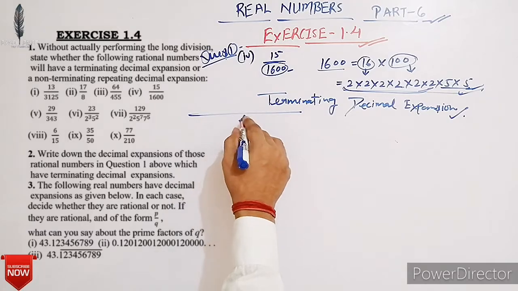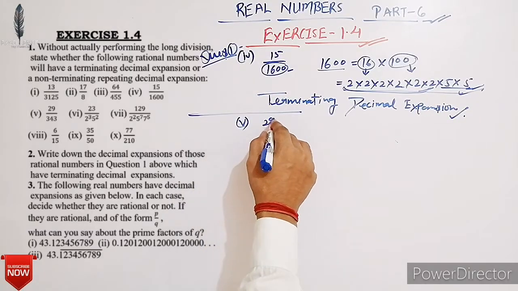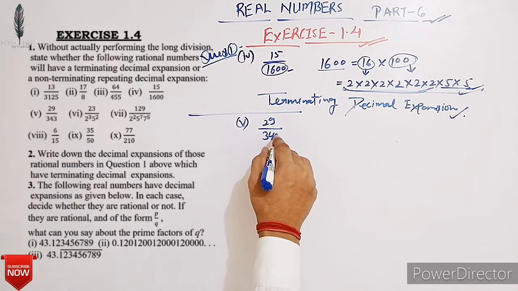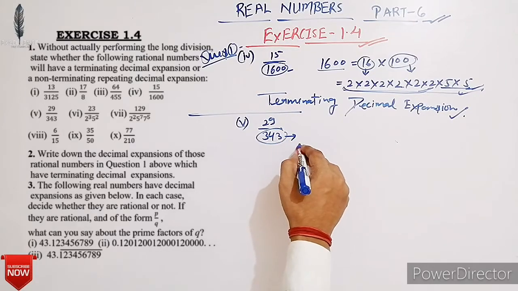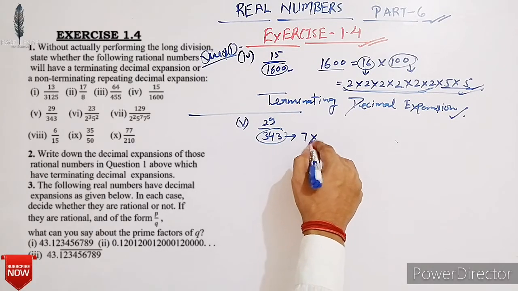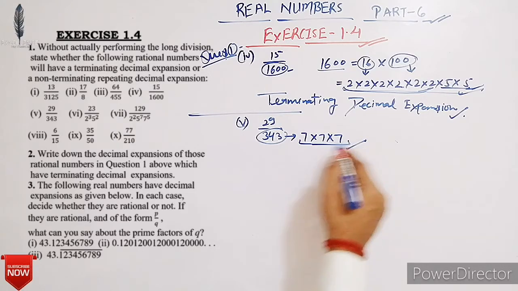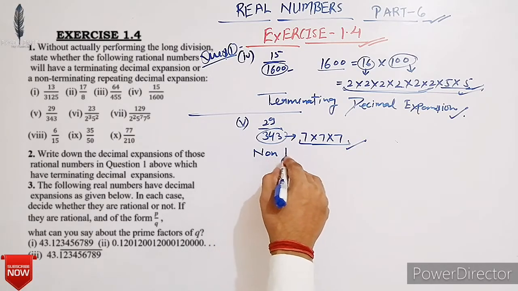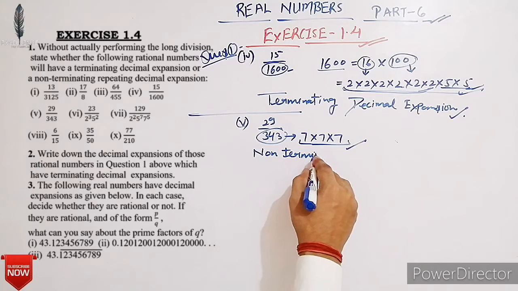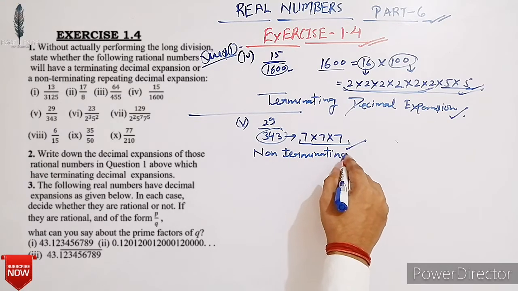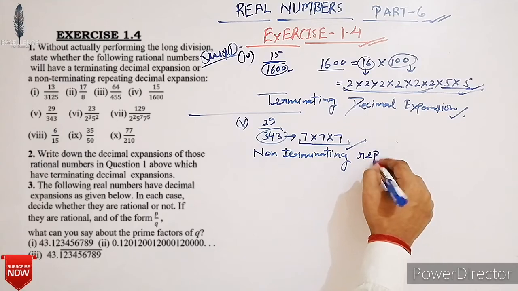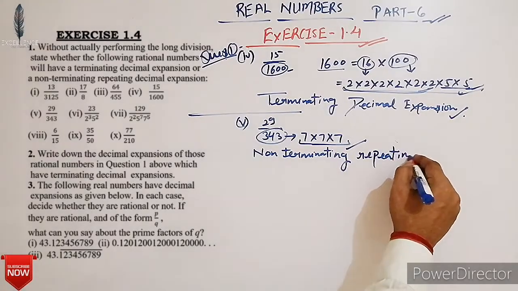Now next, 29 upon 343. Its factors are 7 into 7 into 7. So clearly it has prime factors other than 2 and 5. So it will have non-terminating repeating decimal expansion. Okay students.